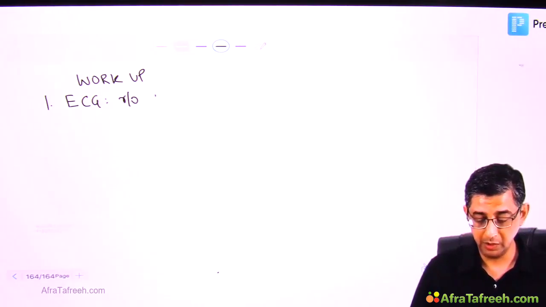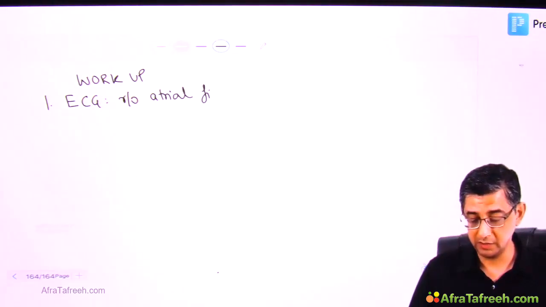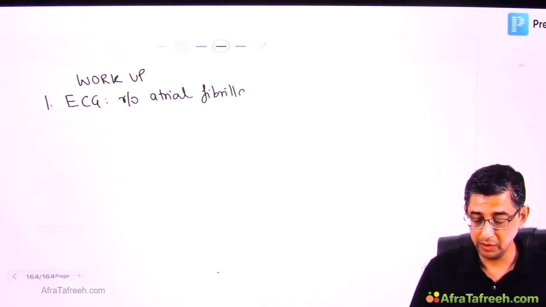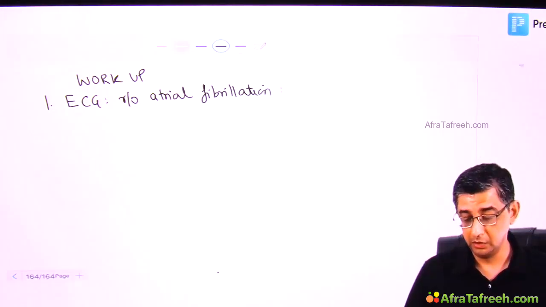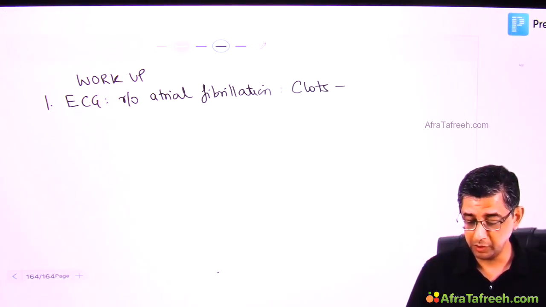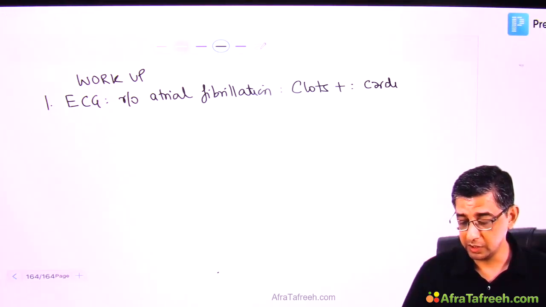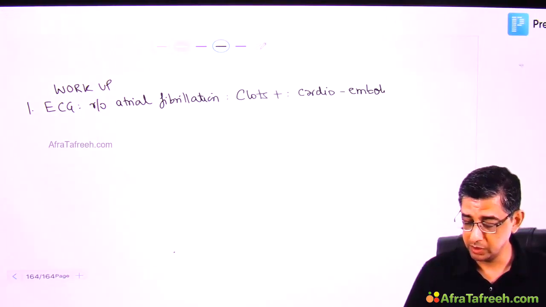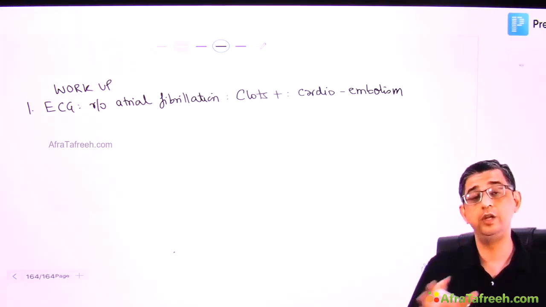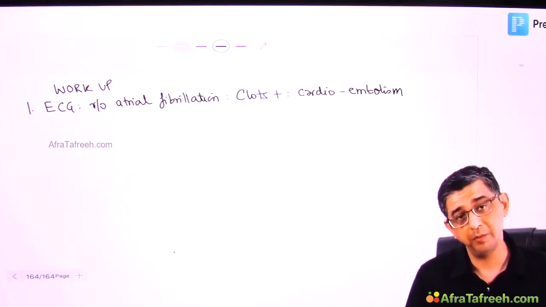You see, there's a possibility that this guy is an alcoholic patient on a long-term basis. He has developed chronic alcoholism and then alcoholic dilated cardiomyopathy, which is a trigger for atrial fibrillation. The atrial fibrillation will contribute to formation of clots in the left atrial appendage, and then any one of these clots can actually go into the brain and can contribute to manifestations of cardioembolism in this guy. In fact, this is one of the leading causes of embolic stroke, that is non-rheumatic atrial fibrillation.